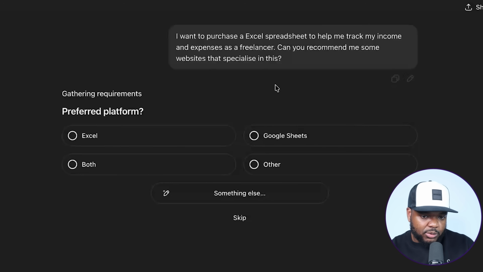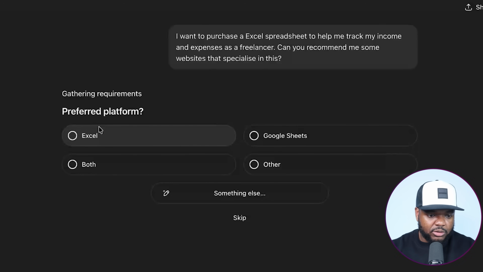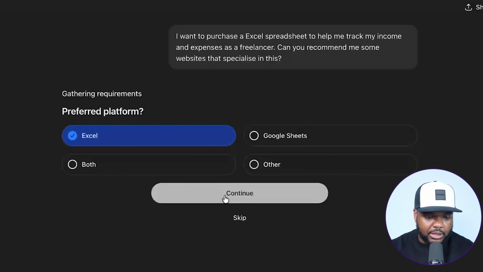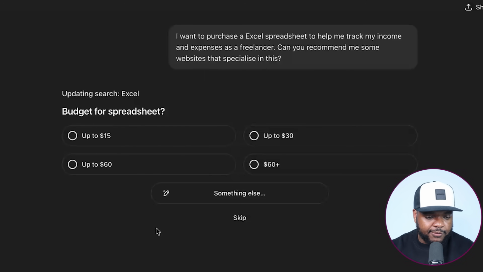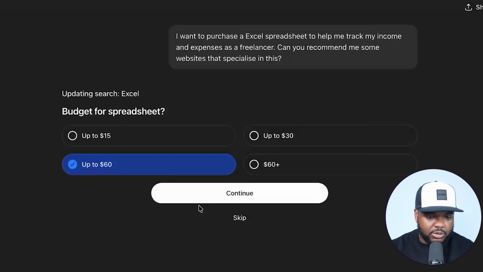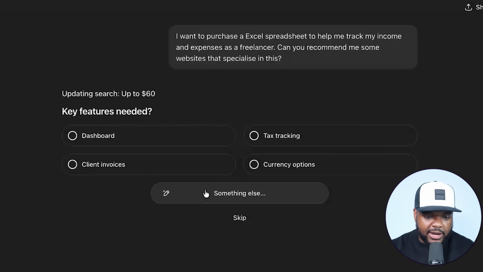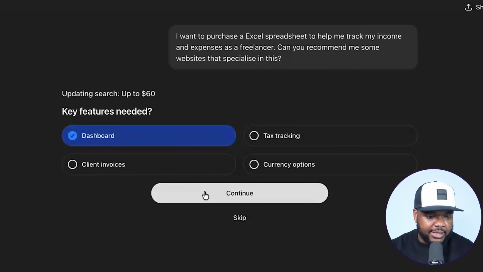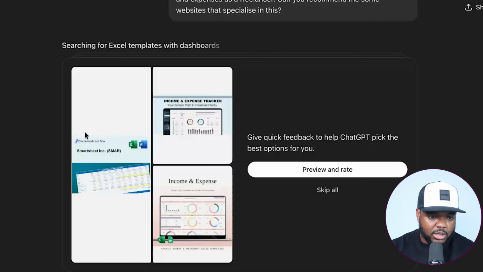Okay, so one of the first questions that it's going to come back with for it to recommend the best possible option is, what is my preferred platform? I'm going to say Excel. I'm going to click on continue. What is my budget for the spreadsheet? I'm going to say up to $60. And finally, I'm going to say that I want it to have a dashboard. Okay, so it's already gone to work to start exploring all of the available options.